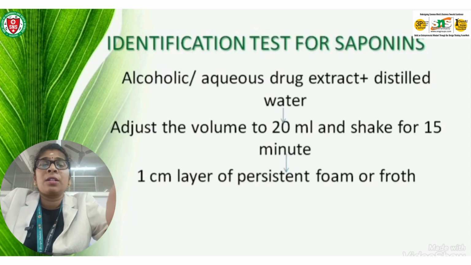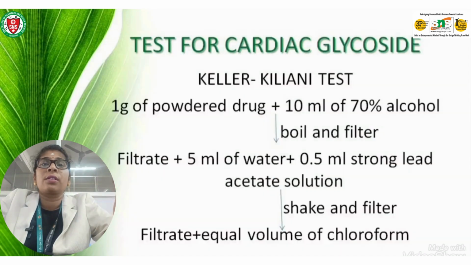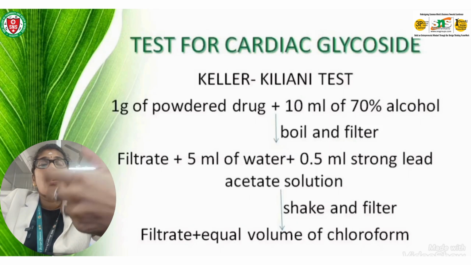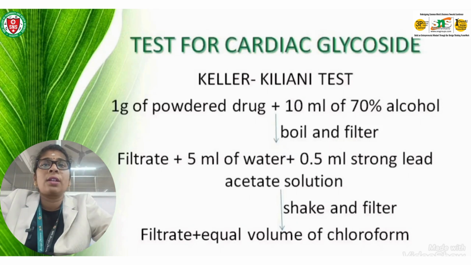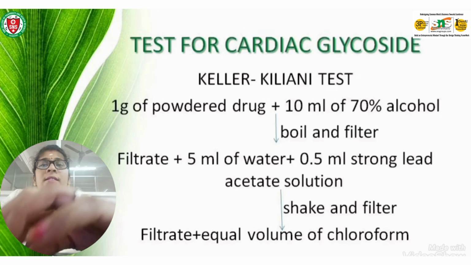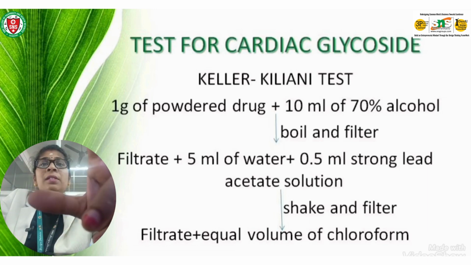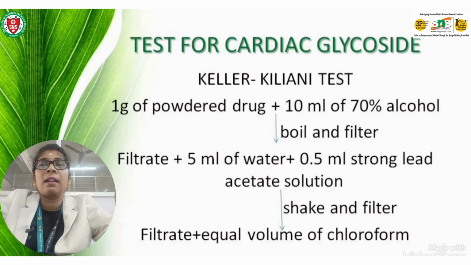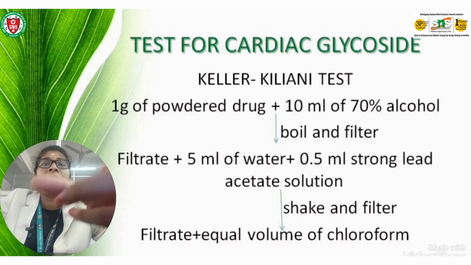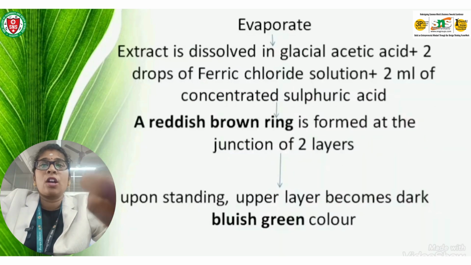And coming to the classification on the basis of aglycone, there are many classes. There are anthraquinone glycosides, sterol or cardiac glycosides, saponin glycosides, cyanogenic or cyanophoric glycosides, thiocyanate or isothiocyanate glycosides, flavone glycosides, aldehyde glycosides, phenol glycosides, etc. And there are some examples: senna, rhubarb, aloe vera contain anthraquinone, and digitalis, squill contain cardiac glycosides or sterol glycosides.